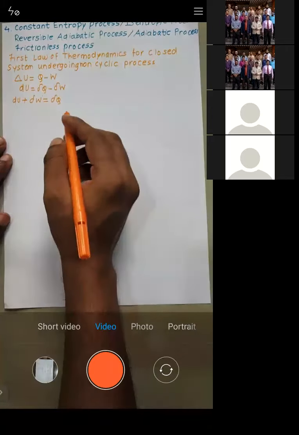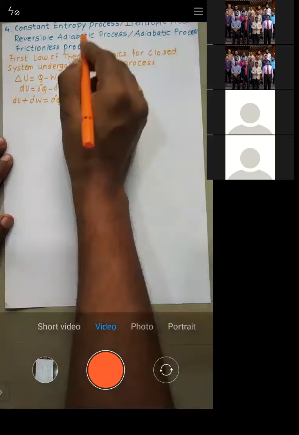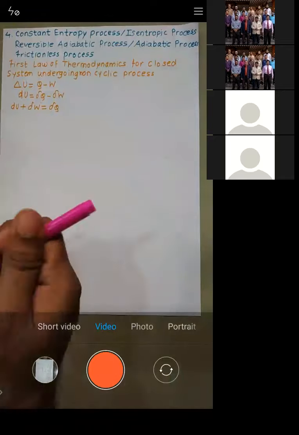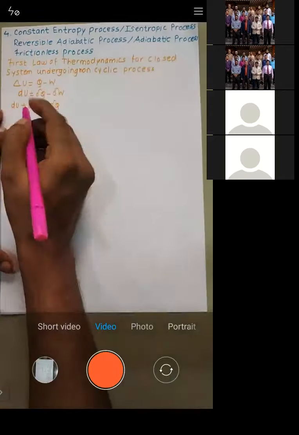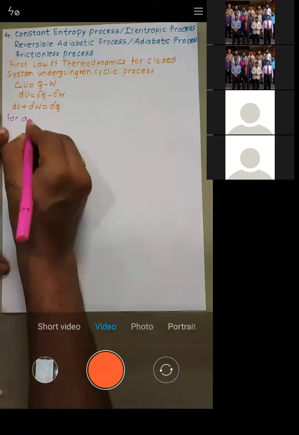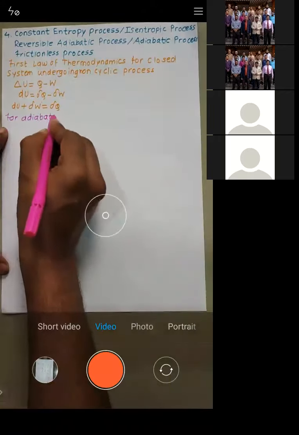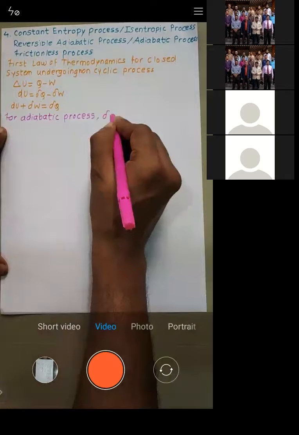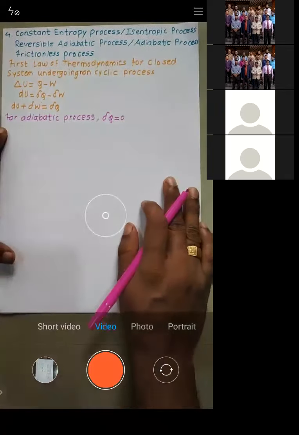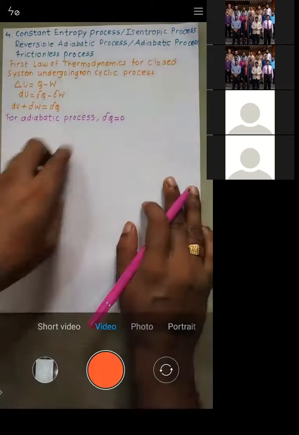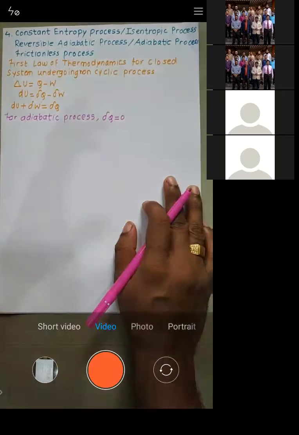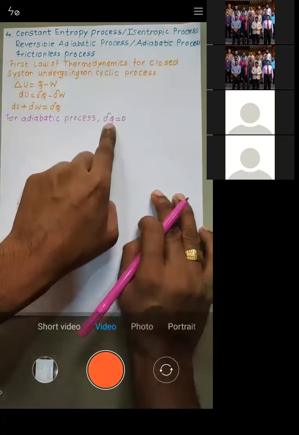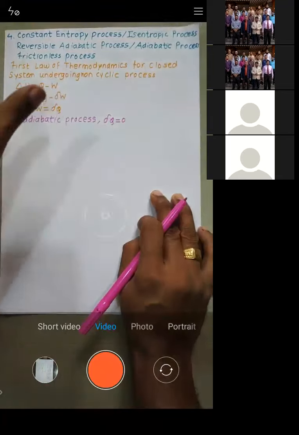Now try to understand, this is very important. What do you mean by an adiabatic process? For an adiabatic process, the value of heat transfer is 0. Whenever there is no heat transfer, that is del Q equal to 0, it is called an adiabatic process, right?